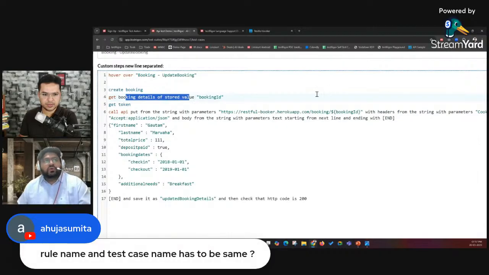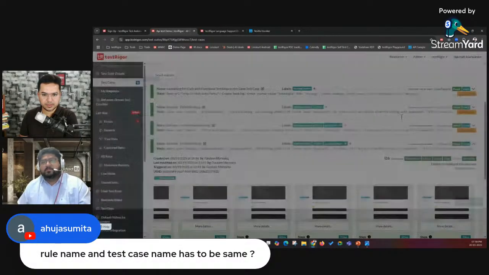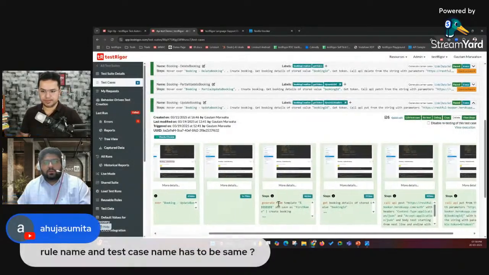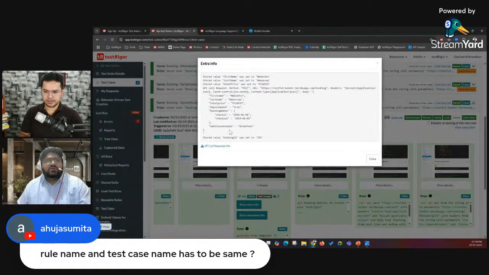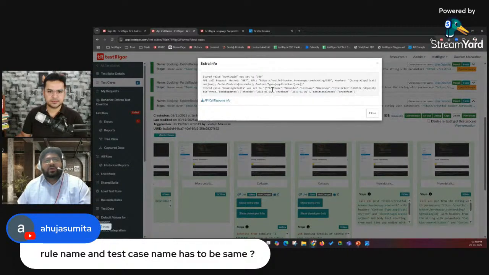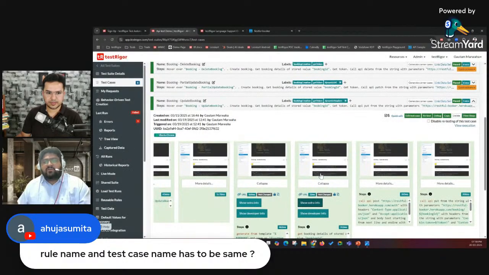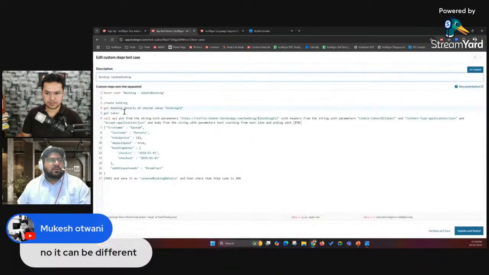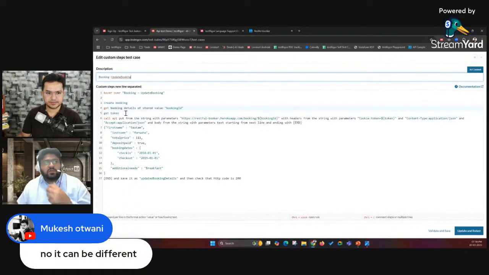I can show you the output of both the things first. The creation gave you booking ID 339, and then the get booking details is showing you the whole thing, like what the booking details were of that last booking that we did for this particular 339 booking ID. And then after that we are trying to create a token which we will use to update the booking. So this is the call to update the booking.